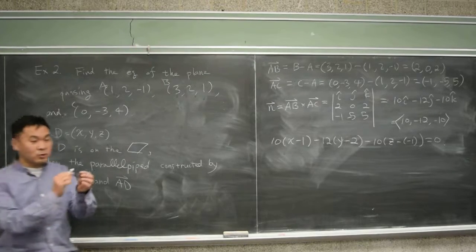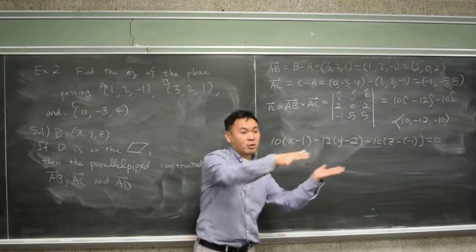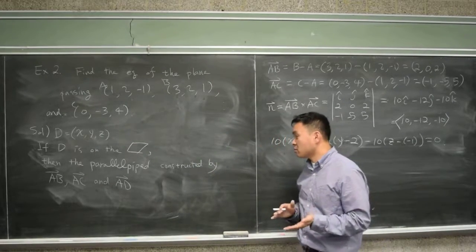So basically you have three vectors, 1, 2, 3, and using those three vectors we make a parallelepiped. What will be the volume of that parallelepiped?